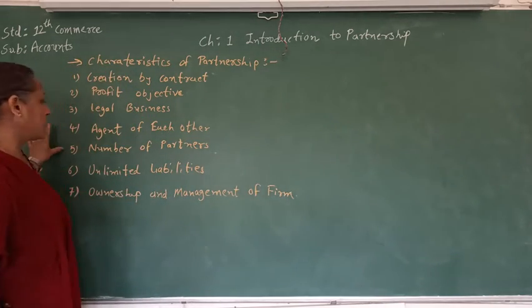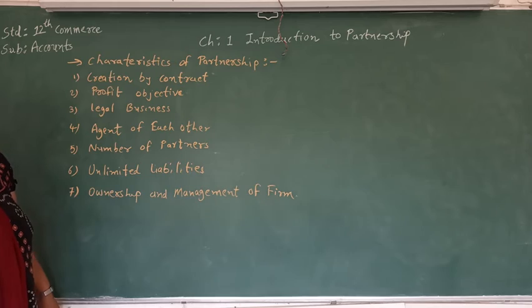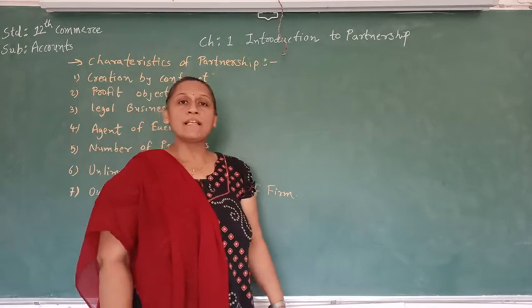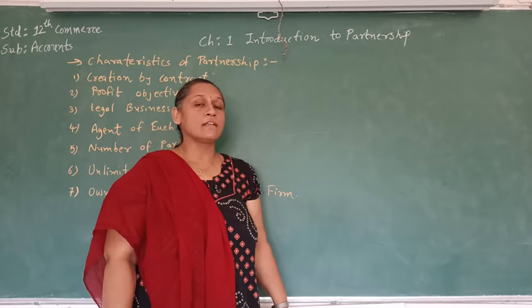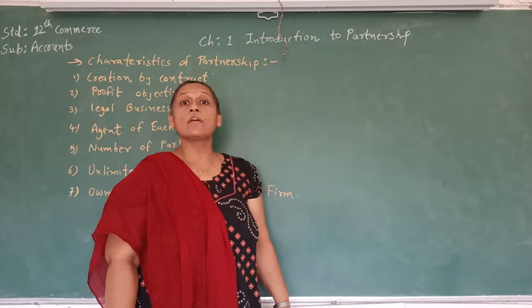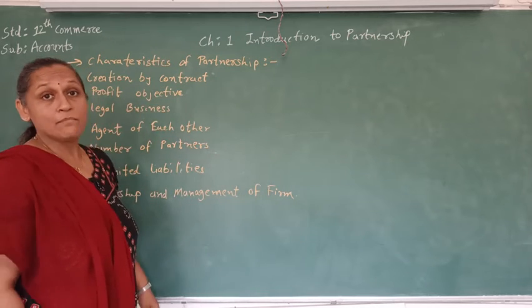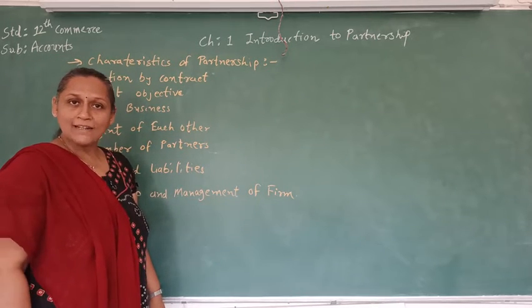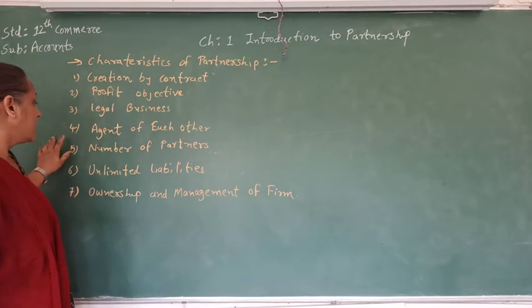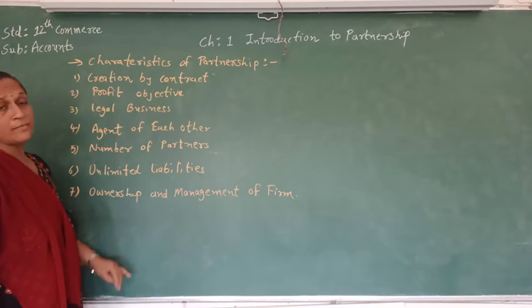Number 5 is the number of partners. Section 464 of the Companies Act 2013 gives the maximum number of partners as 100. The minimum number of partners is 2 and the maximum is 100.